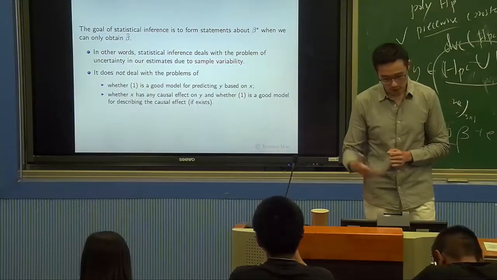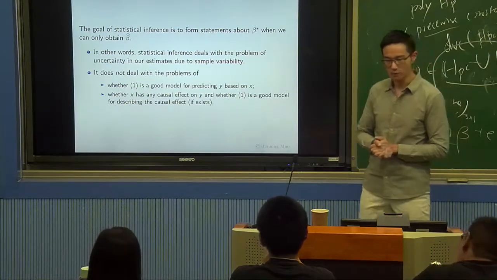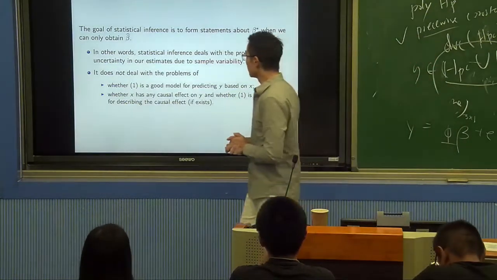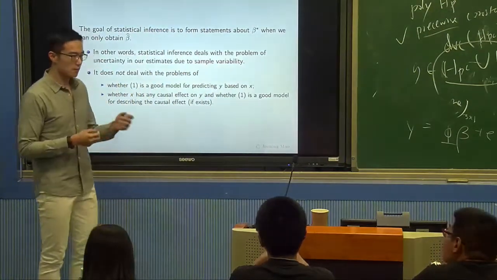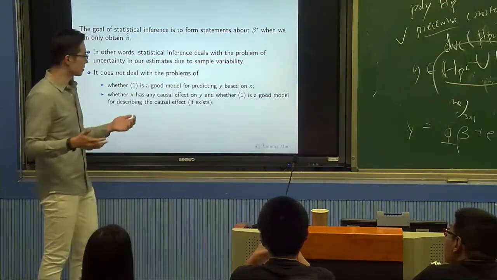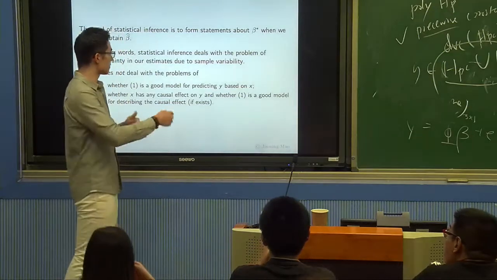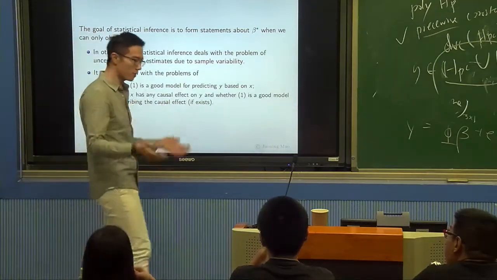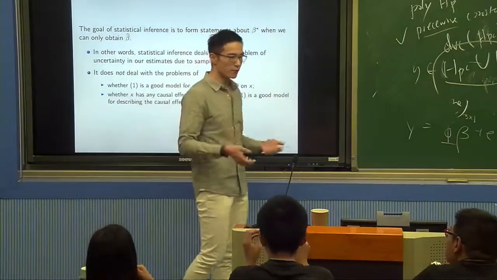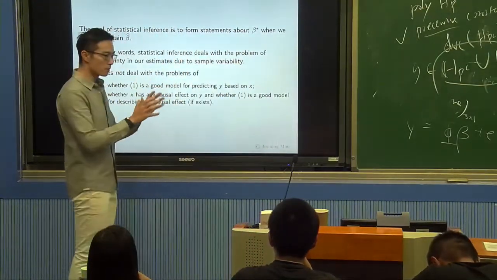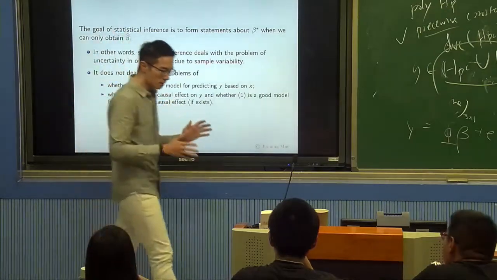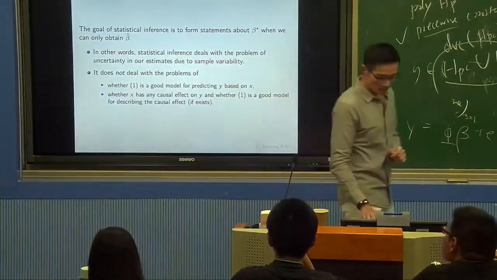Now, first of all, what exactly does statistical inference do? It deals with a very, very narrow question. Statistical inference really deals with the problem of uncertainty in our estimate, because we have a limited sample. Our sample varies every time we draw a sample from the population. So it essentially deals with a very narrow problem of quantifying this uncertainty due to sample variability.